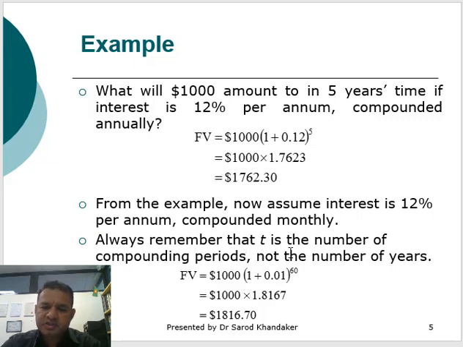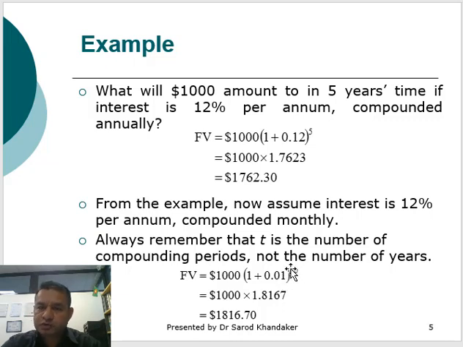Always remember that T is the number of compounding periods, not the number of years. So the future value of $1,000 for 5 years, compounded monthly, will be 1000 multiplied by (1 + 0.01)^60. Why 0.01?